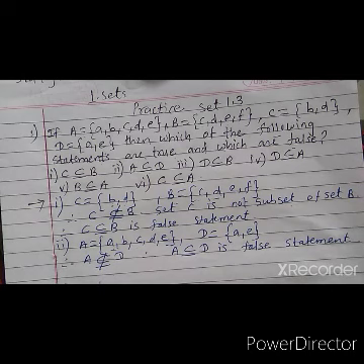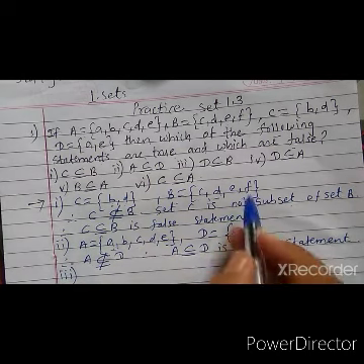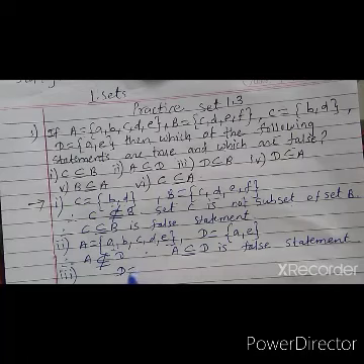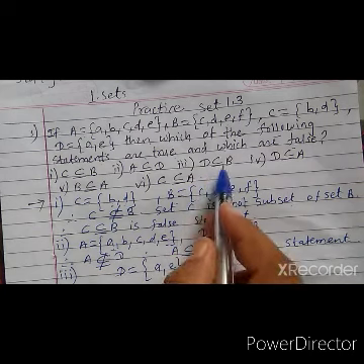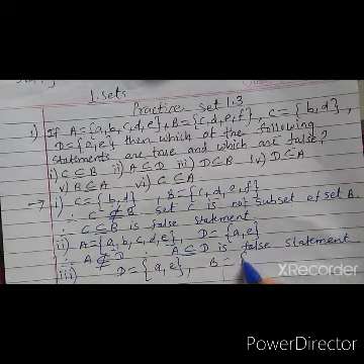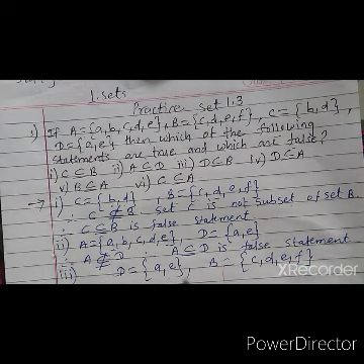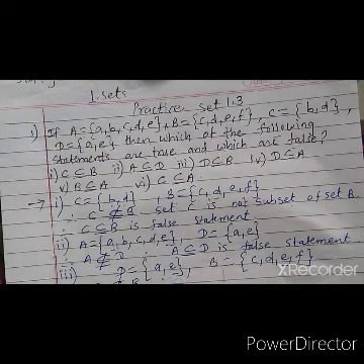Next, let us see number 3, D subset B. So first we have to write elements of D, that is A, E, and we have to write elements of B, that is C, D, E, F. Now see, all the elements of D, that is A and E, are not in B. Only E is there. A is not there in B. Therefore D is not a subset of B because all the elements of set D are not in set B. Therefore we can say that D subset B is a false statement.